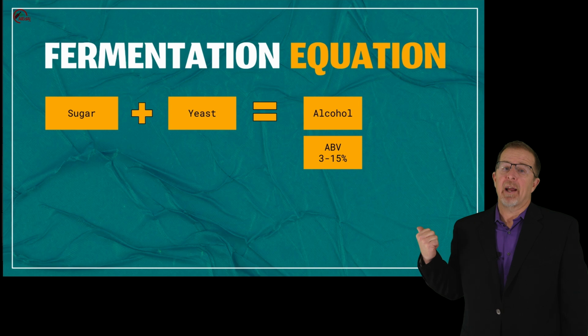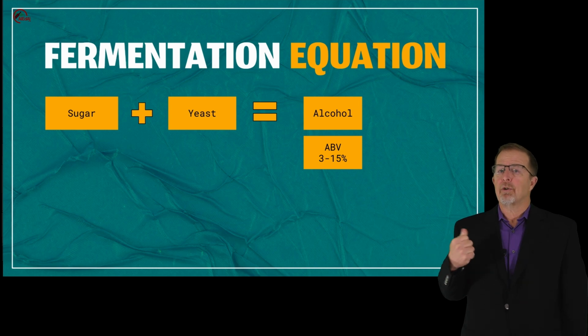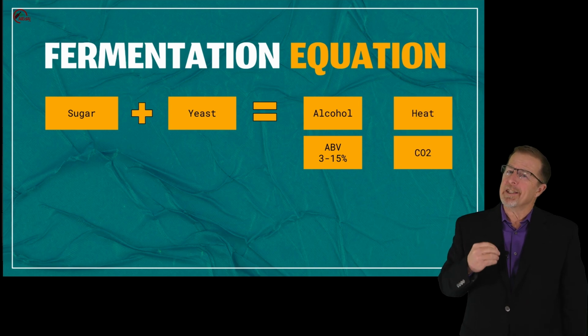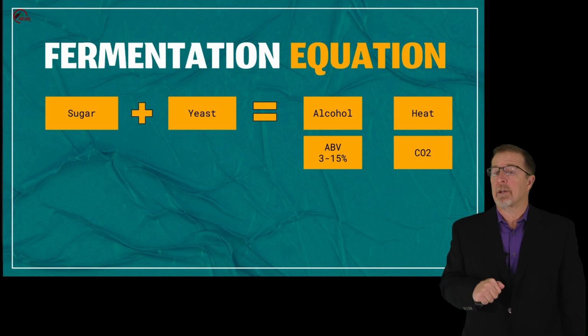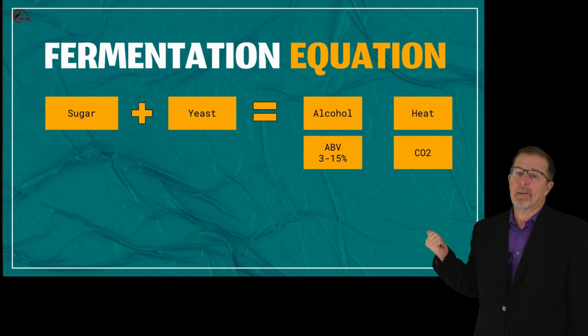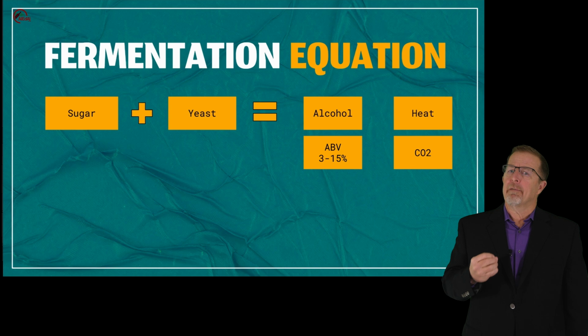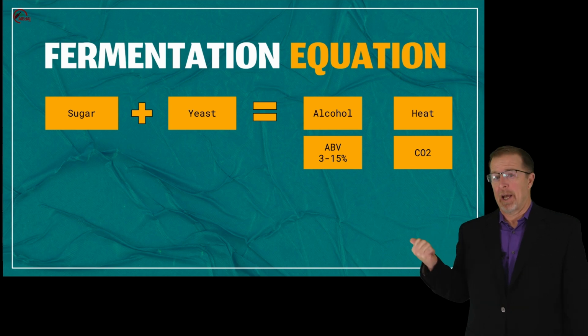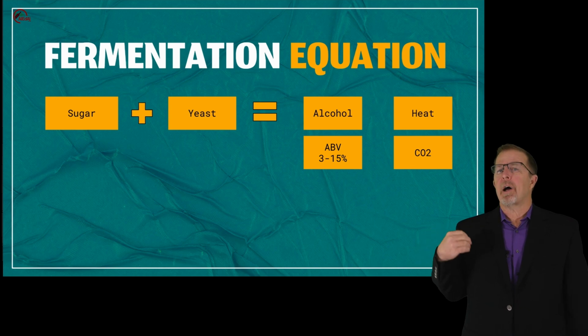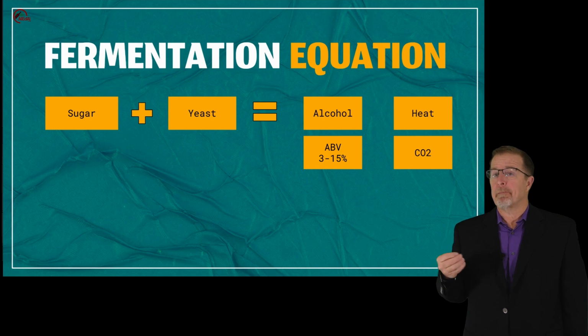Additionally, on the output side, we have heat and CO2, which are not directly relevant to ethanol creation, but do matter during the fermentation process, as we'll mention in a minute. Now we can see that our simple equation is already expanding, and there is much more going on than at first glance. On the input side, sugar and yeast are used broadly to cover much more than it may appear. Let's remember some of our raw materials.